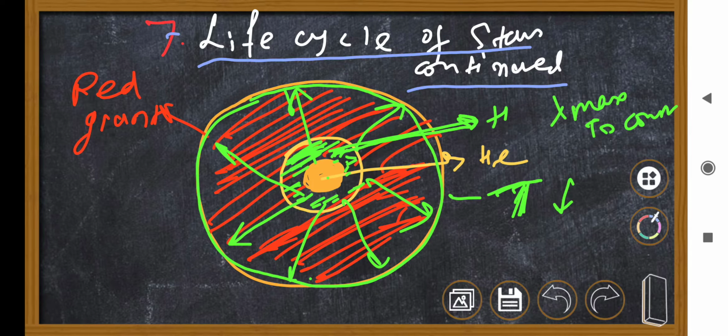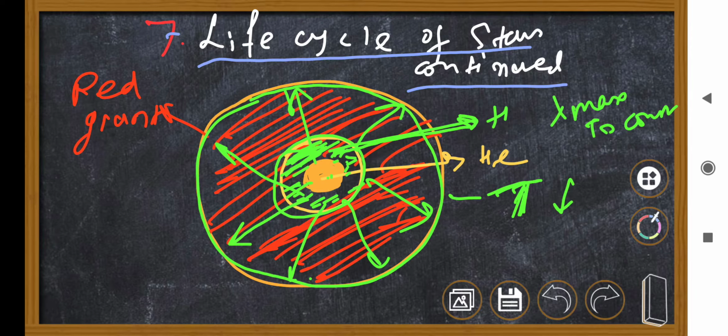Okay, so with that, we know that the central core is now already helium, and the shell around it is now fusing hydrogen to helium, and with that the star enters the red giant phase. It will become bigger. This stage our sun has not reached till now. It will reach it in the next 5 billion years.